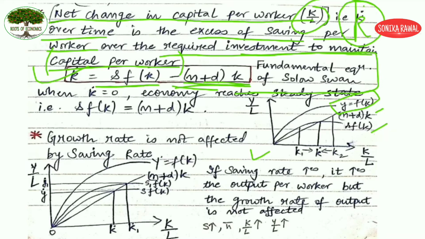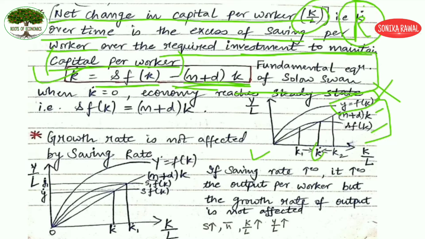This is a production function which is increasing, or rather output per worker is increasing at a diminishing rate as k increases, due to the law of diminishing returns. But in this diagram we do not require this particular curve as such. You basically need to focus on SFK and n plus dk. Wherever they are intersecting, this is going to give you what?